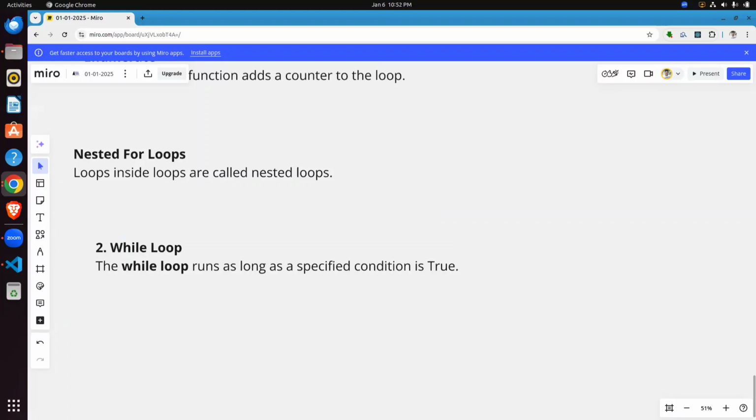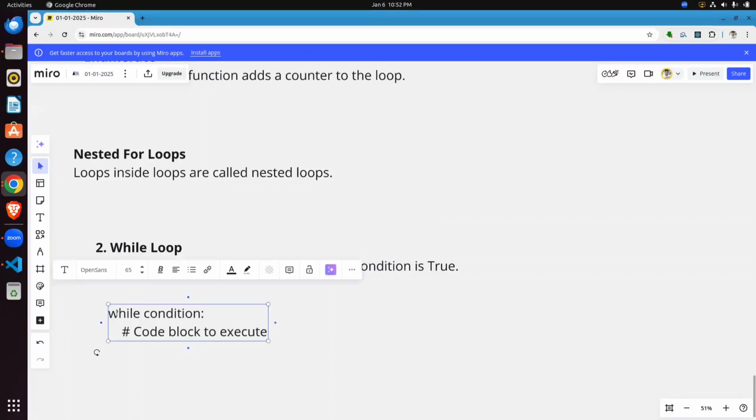So you can see here the syntax of this while loop. The while keyword, then we mention the condition here, then your code inside the while loop. How does it work? The loop checks the condition.